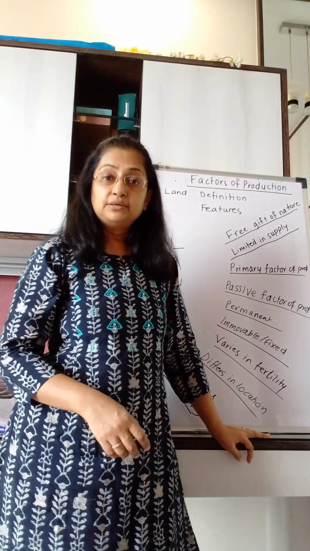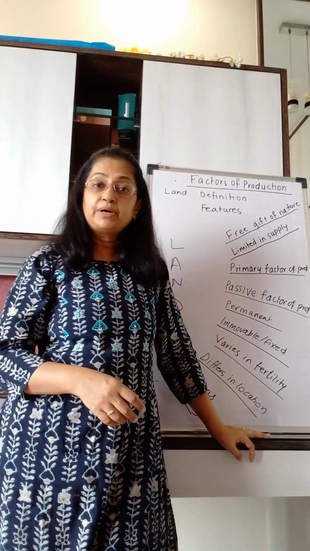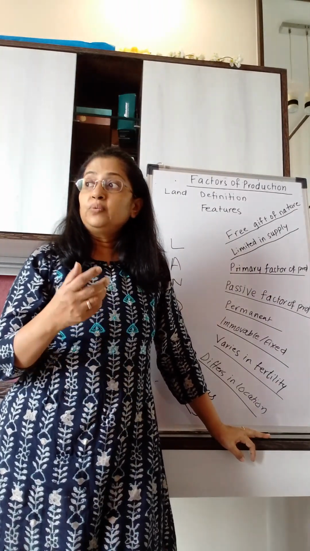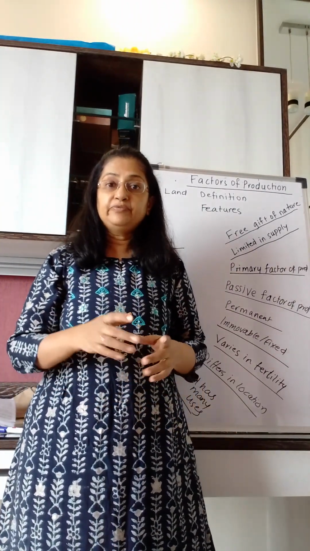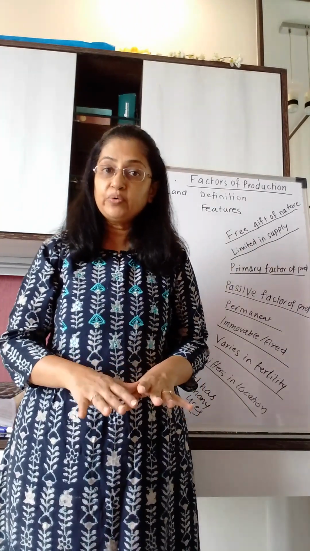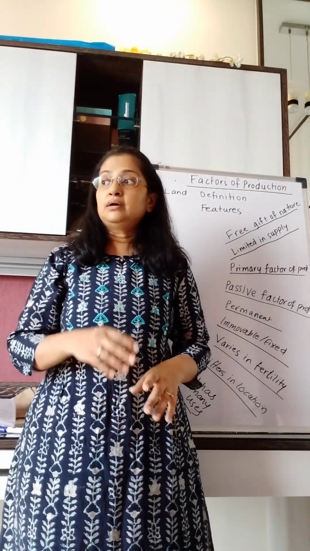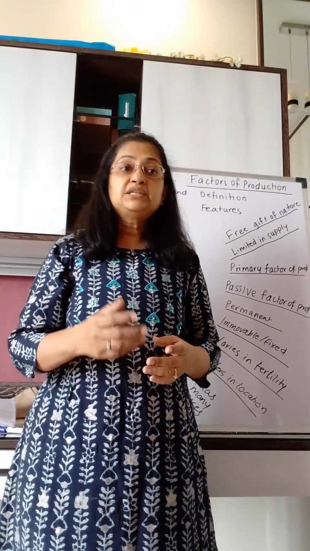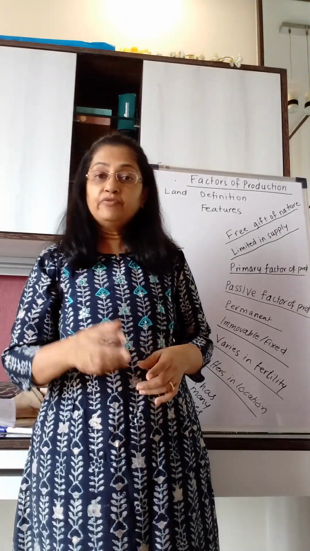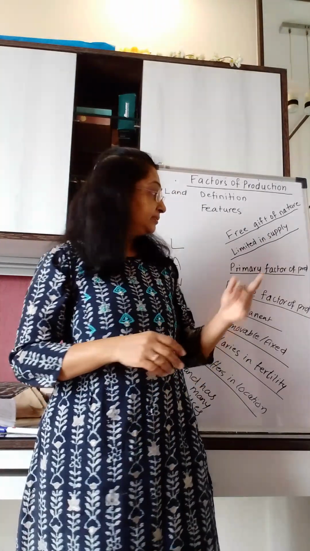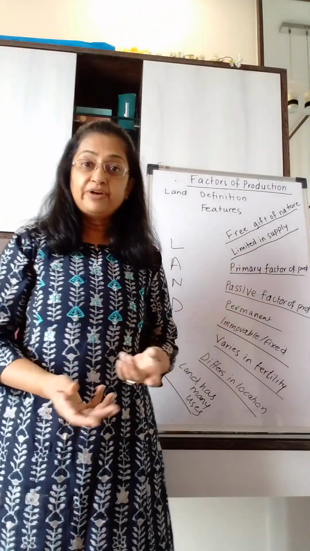Primary factor of production. Why is land a primary factor of production? Because without land you cannot start any production. So it's the first and the foremost thing that you require, and also because every production activity is dependent upon land for the supply of raw material. For both the reasons, land becomes the primary factor of production.